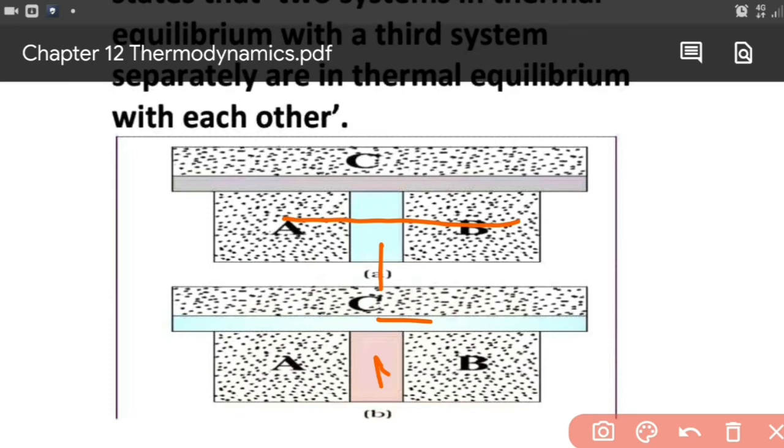between A and B, there won't be any heat exchange because A and B are already in thermal equilibrium. So there won't be any heat exchange taking place between A and B, even if we change the adiabatic wall to a diathermic wall. That is the consequence of the zeroth law. So if the two systems A and B are in thermal equilibrium separately with the third system C, then the two systems A and B will be in thermal equilibrium with each other. That is the zeroth law of thermodynamics.